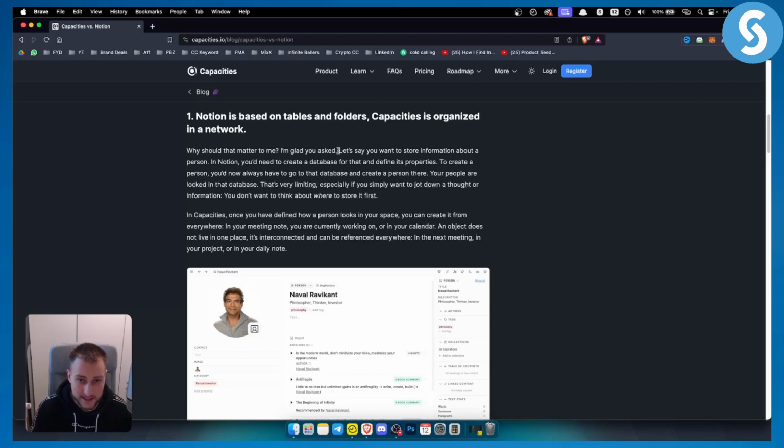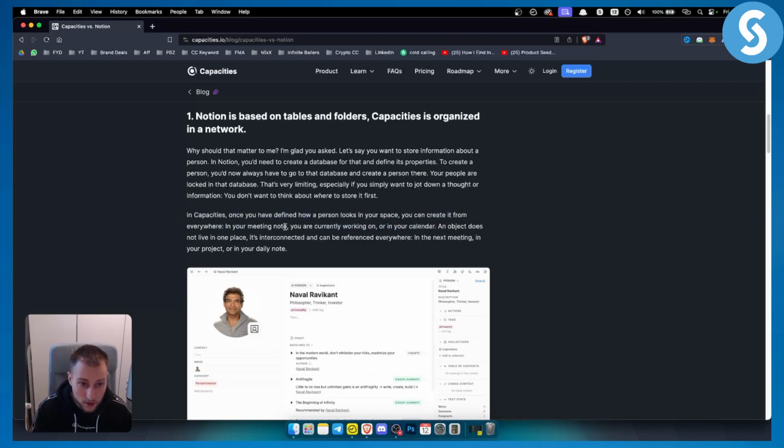So as you can see, let's say you want to store information about a person. In Notion, you need to create a database for that and define its properties. To create a person, you now always have to go to that database and create a person there. That's what you can do in Notion. In Capacities, once you have defined how a person looks in your space, you can create it from everywhere.